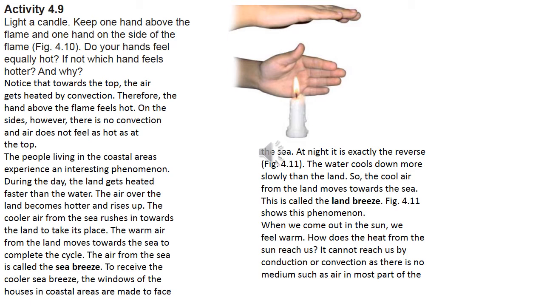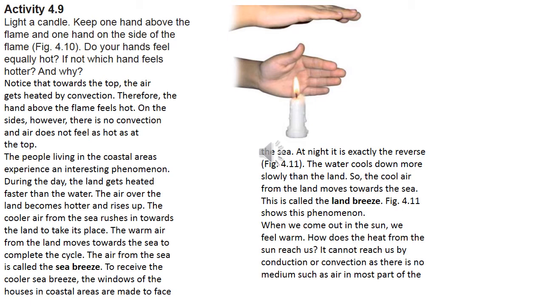Now, the scientific reason is that towards the top, the air gets heated by convection. Yesterday, I explained convection. The air is a gaseous substance, so it will get heated by the convection method. Convection takes place in liquids and gaseous substances. Therefore, the hand above the flame feels hot. On the sides, however, there is no convection and the air does not feel as hot as the top.